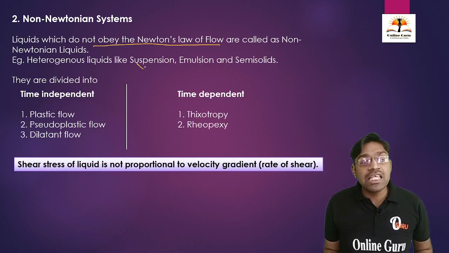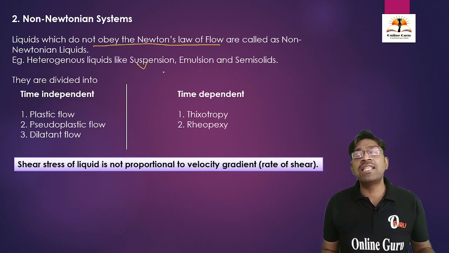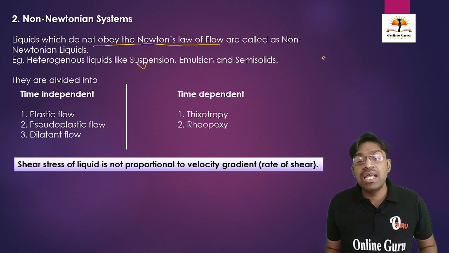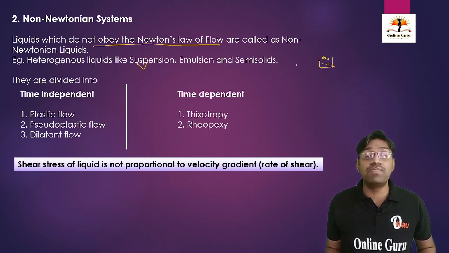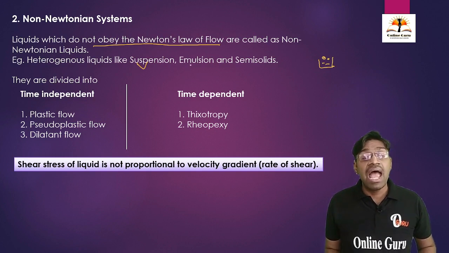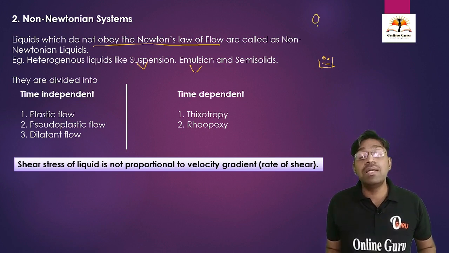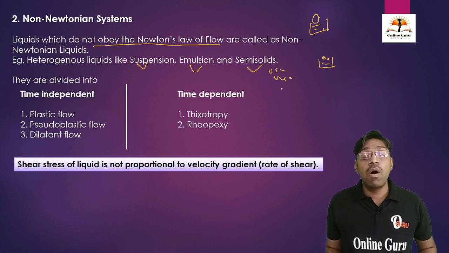Examples are suspensions, which are biphasic thermodynamically unstable formulations in which insoluble particles are dispersed in the liquid phase, that is the dispersion medium. Emulsion is a biphasic thermodynamically unstable preparation in which the dispersed phase may be oil droplets dispersed in water, that is the dispersion medium. And semi-solids like ointments, creams or pastes.